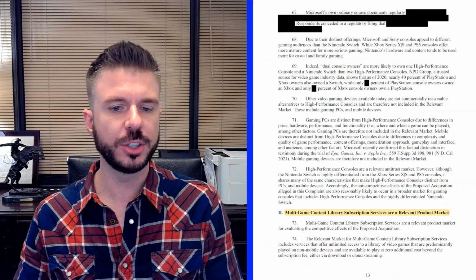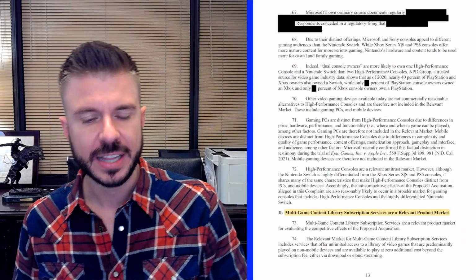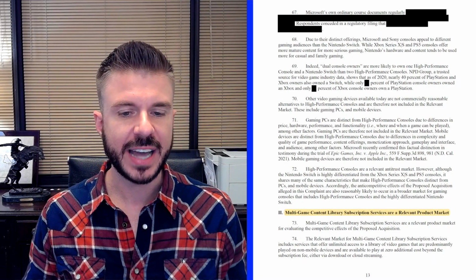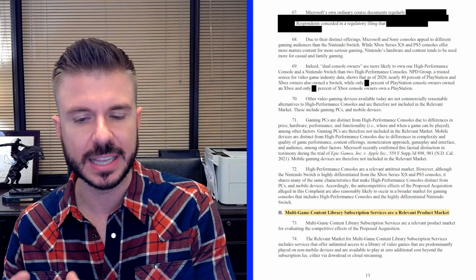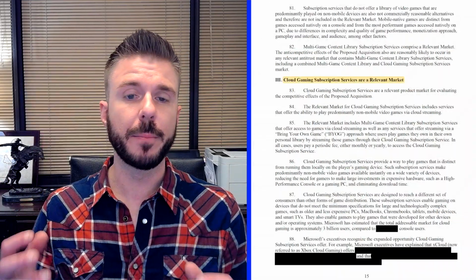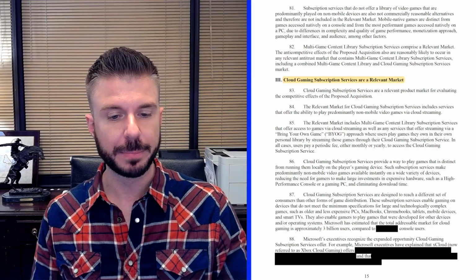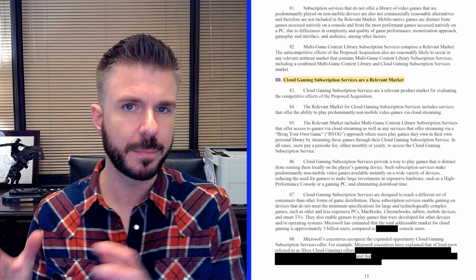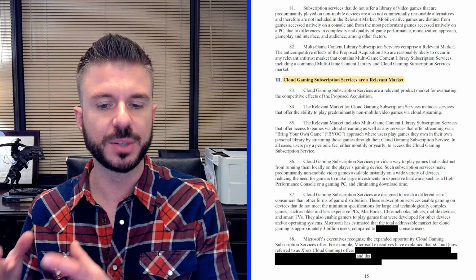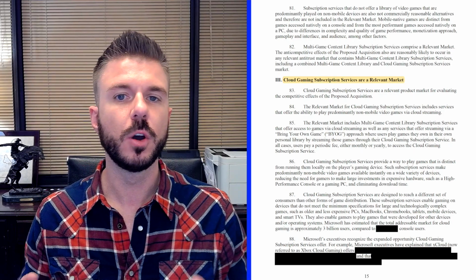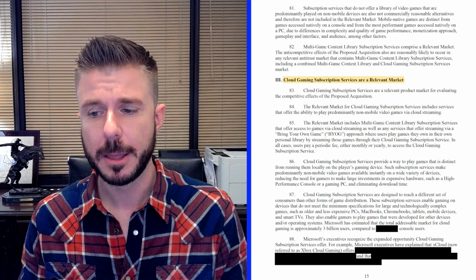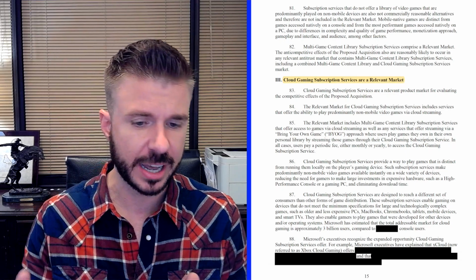Then moving on to page 13, the FTC complaint identifies a second relevant market, and that is the multi-game content library subscription services online. Then on page 15, the FTC's complaint identifies a third relevant product market. The FTC says that cloud gaming subscription services are one of the relevant markets that this acquisition will make less competitive if it's allowed to go through.